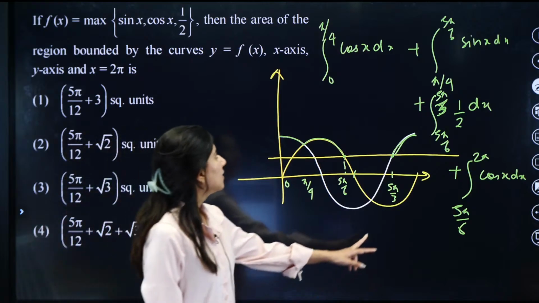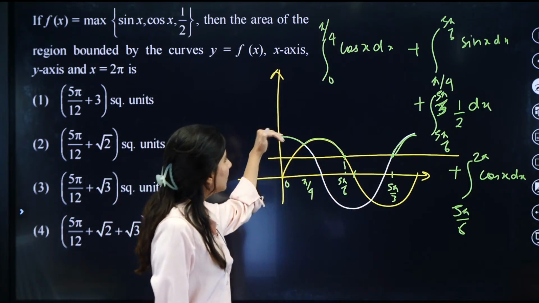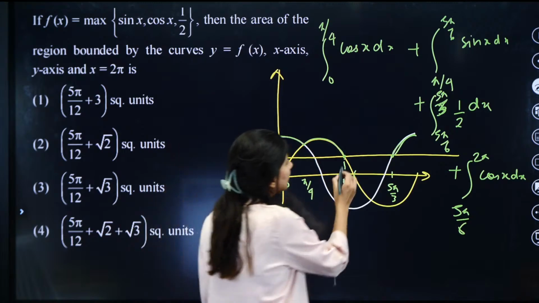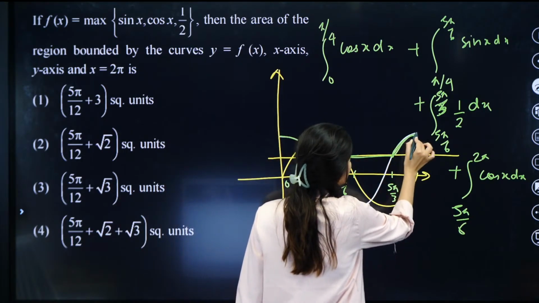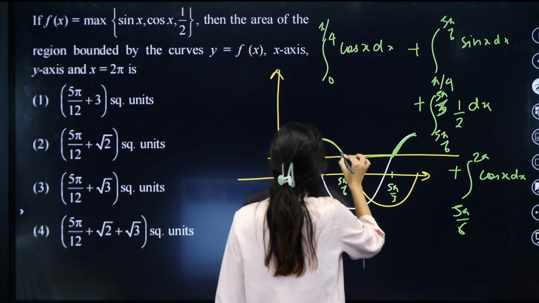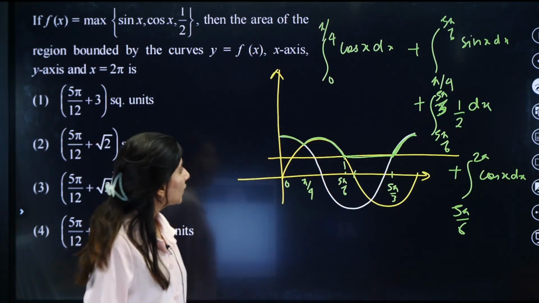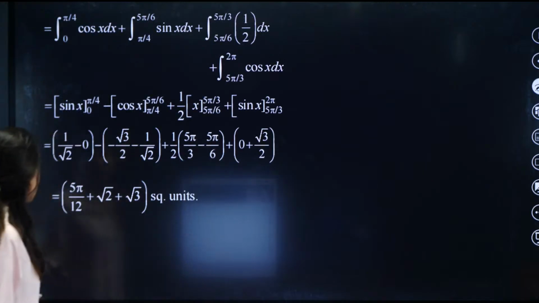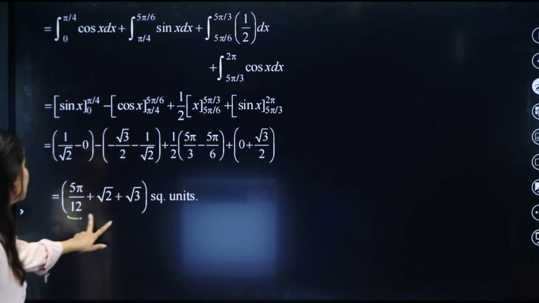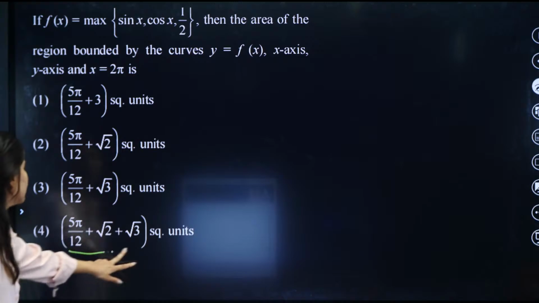Did you get this? What is happening? Which one is the greatest? So the green color area is actually the greatest. This is what you need to understand. Okay, so if you solve it, you will get it, right? So this will be the correct answer, 5 pi by 12.